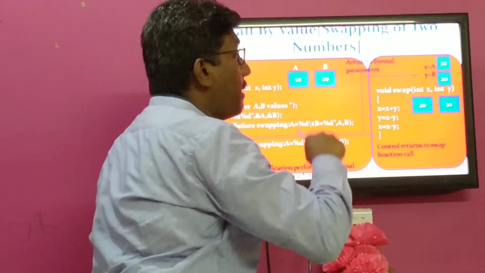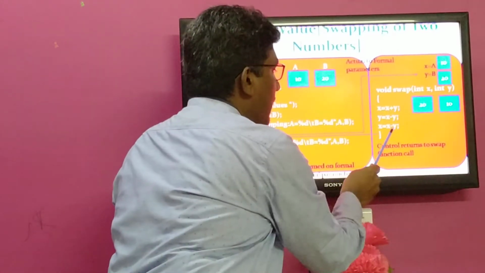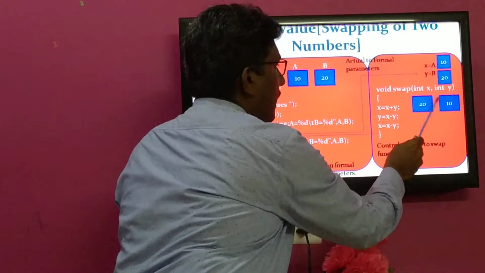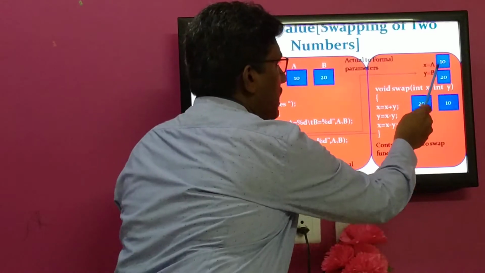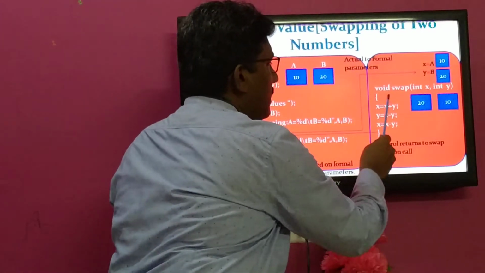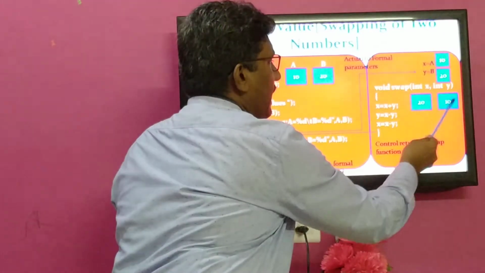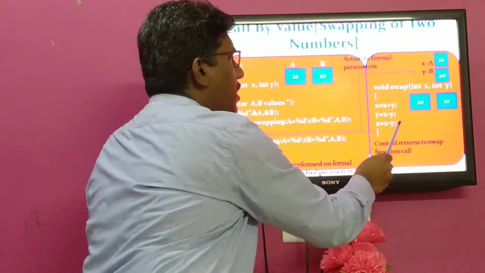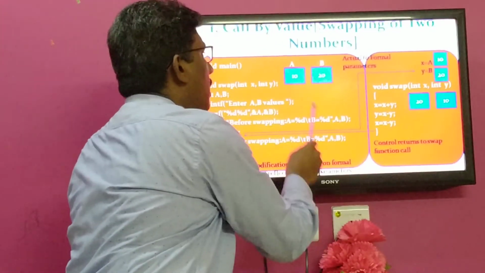So 30 minus 10 is 20. That 20 will be assigned to x. So x and y values, initially 10 and 20, after execution of these statements are updated to 20 and 10. Whatever modification is performed over here will not reflect on the actual parameters.